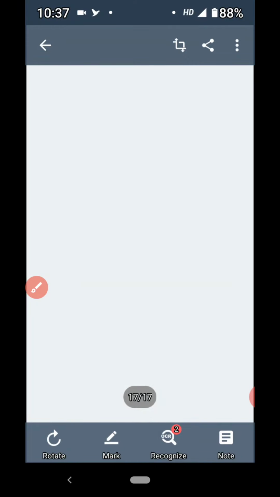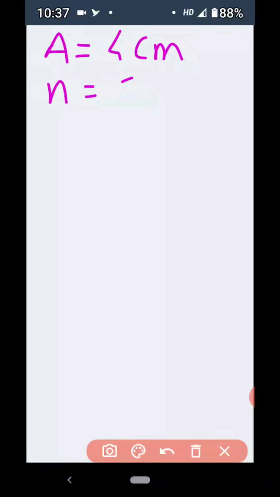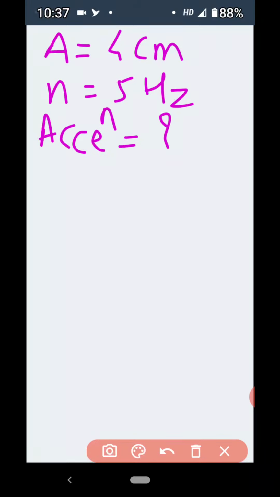So let us write the values which are given over here first, and after that let us see how to solve it. Amplitude A is given, which is 4 centimeter. Then frequency n is given, 5 hertz. The question asked is to find the value of acceleration when t is equal to 1 upon 30 seconds after it has crossed the mean position.